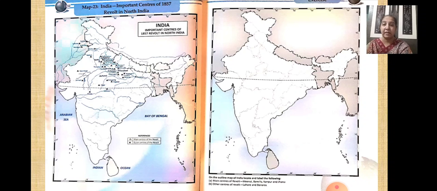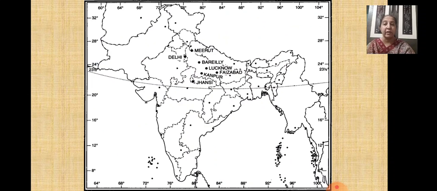That is for your practice, okay? And for your reference, again, I'll show you this map. You can refer to this map because in your textbook it is a bit confusing. So that is the reason I have given you the clear marking of the location so that you can understand it very easily. So this is how you are going to prepare for the map locations for your exams. Okay, I hope you all are very much clear.